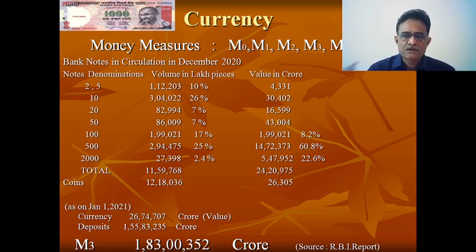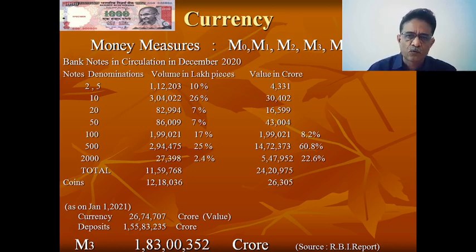Commercial banks, the Reserve Bank, industry, government, everyone is interested to know how much liquidity is flowing in the economy, how much M3 is existing in the economy. So that is the most important part. And M4 naturally includes M3 plus post office saving deposits, and this considers only the banking part. If we include financial institutions, then we can have some other definitions, L1, L2 and so on. So these are the basic money measures as defined by Dr. Y.V.